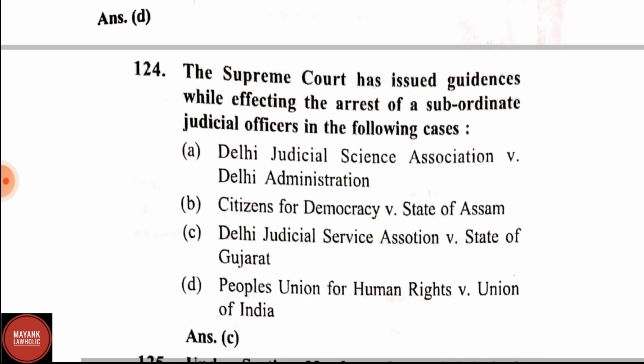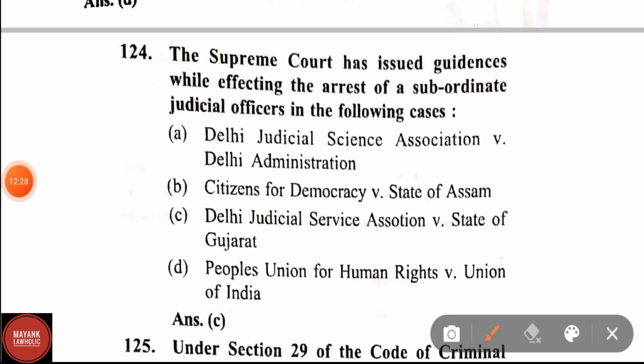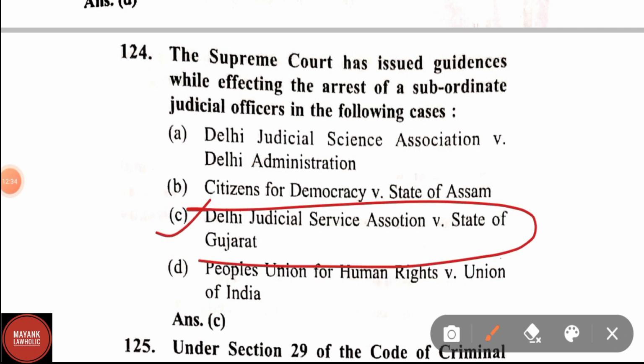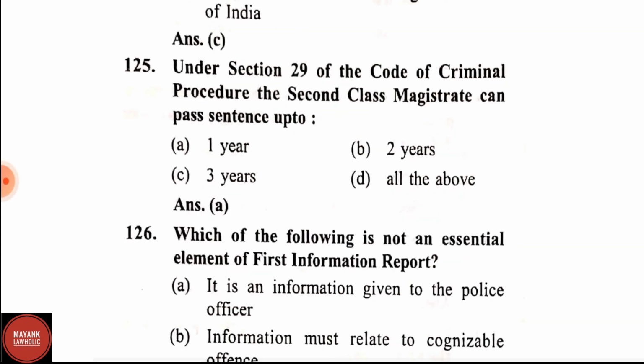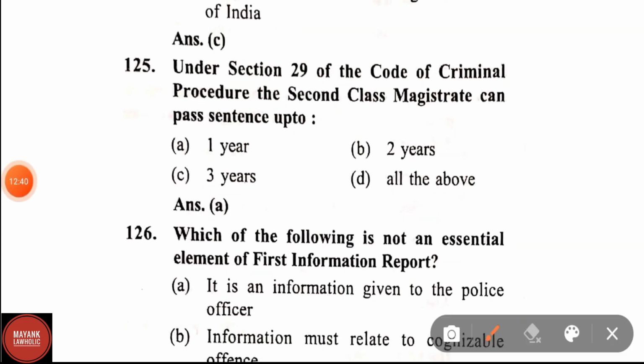Question number 124. The Supreme Court has issued guidelines while effecting the arrest of a subordinate judicial officer in the following case. Correct answer is Delhi Judicial Service Association versus State of Gujarat. Question number 125. Under section 29 of the CRPC, second class magistrate can pass sentence up to 1 year.